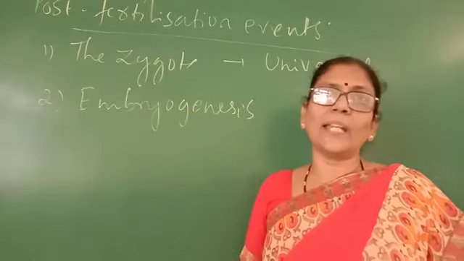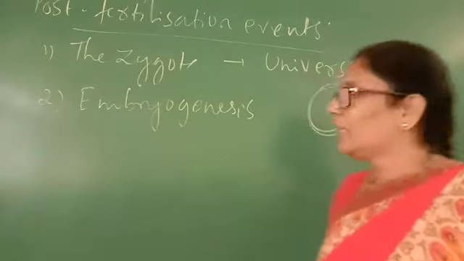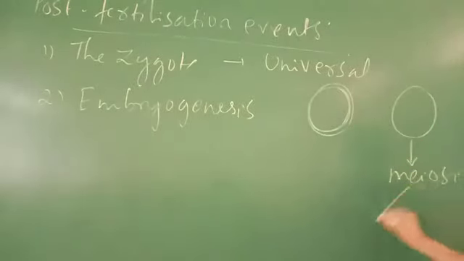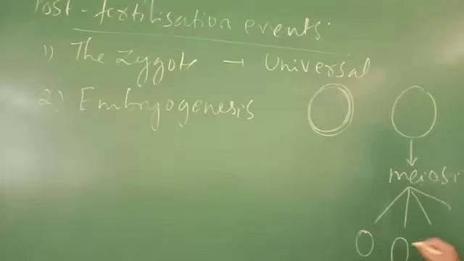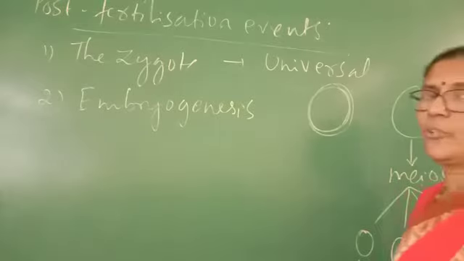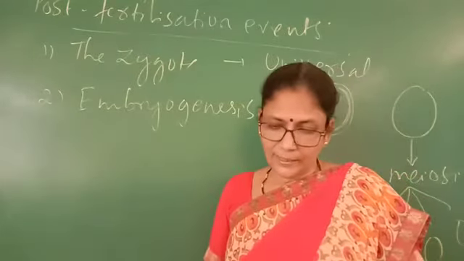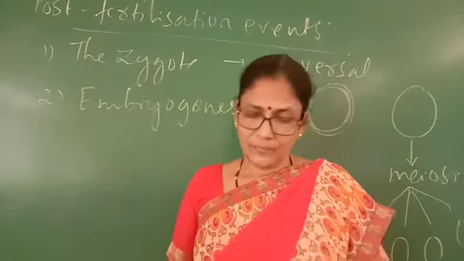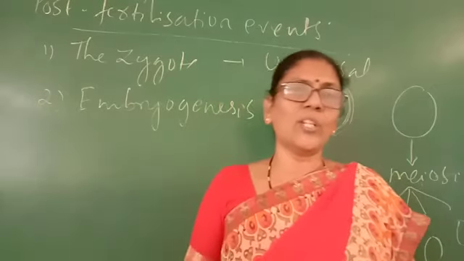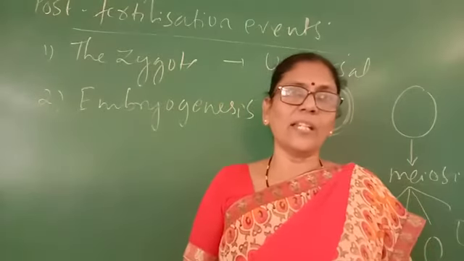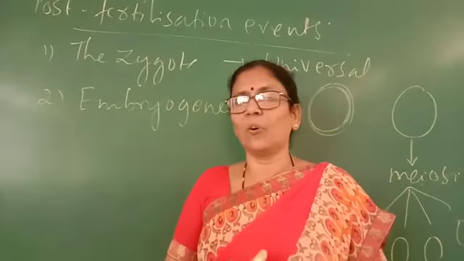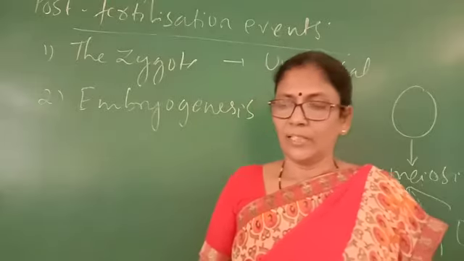In haplontic life cycle organisms, the zygote will undergo meiosis and produce 4 haploid spores, and these haploid spores later develop into new individuals. The zygote is a vital link between the two generations, and it is the first single cell from which life begins in all organisms.